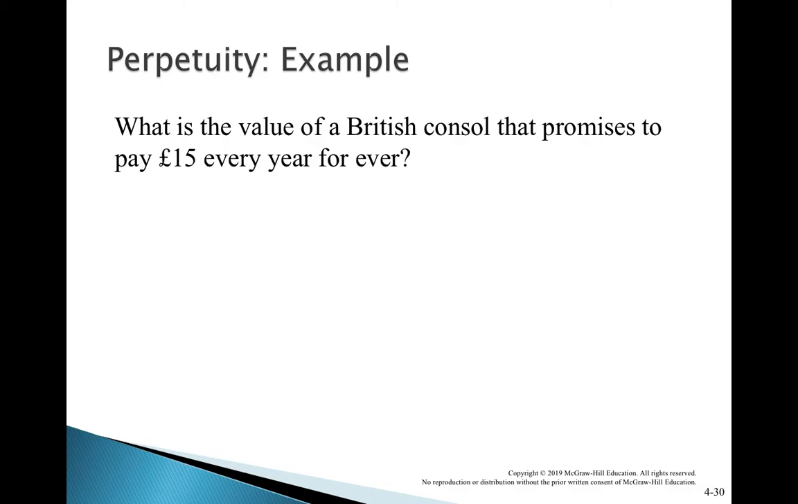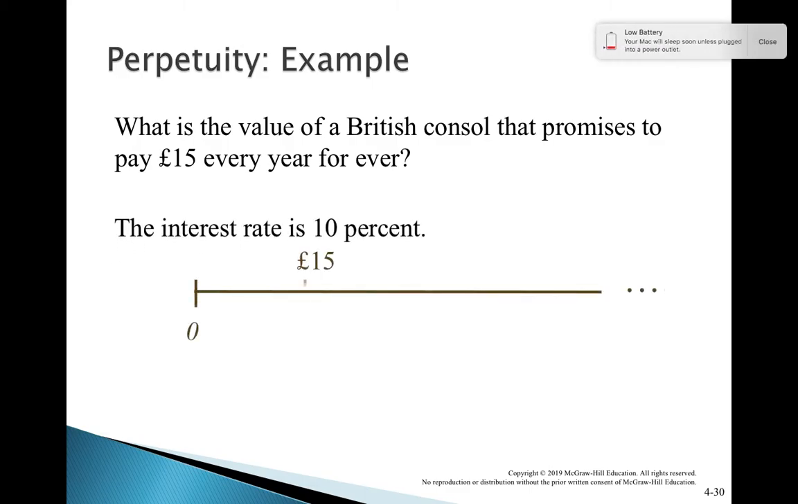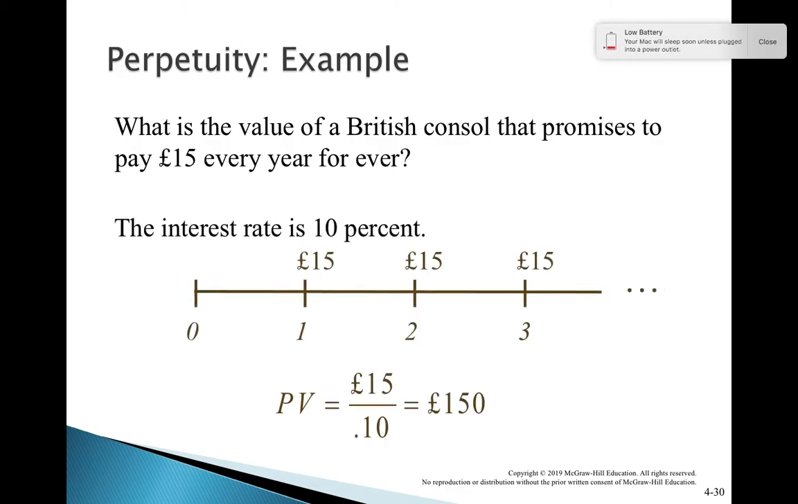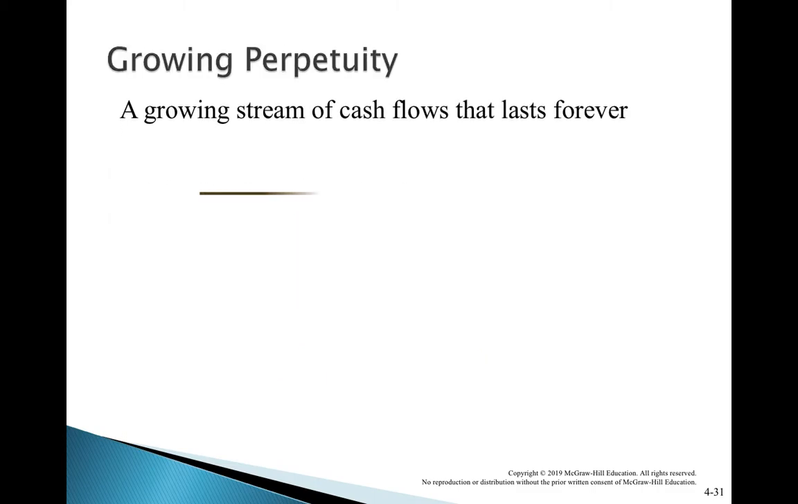Here the cash flow is $15, the cost of capital is 10%. So what will be the formula? Cash flow divided by 10%. Here, how much will that be? 15 divided by 10% is equal to 150. So if a 150 fund is given now, the British consol will pay $15 every year forever. Alright, clear? Now, growing perpetuity.